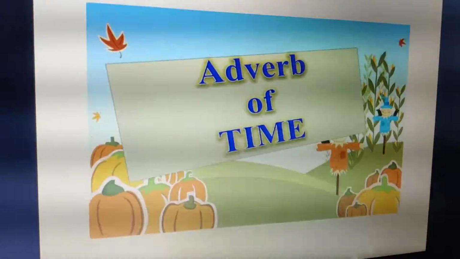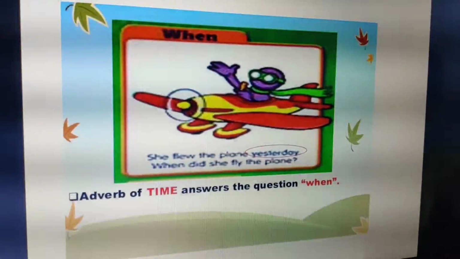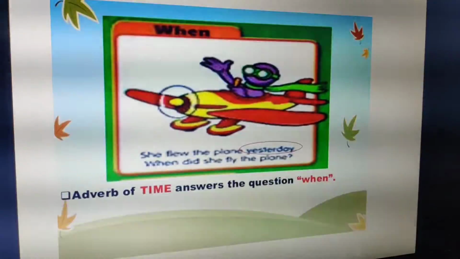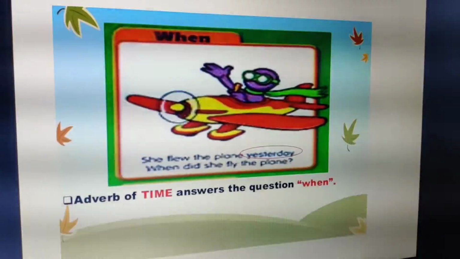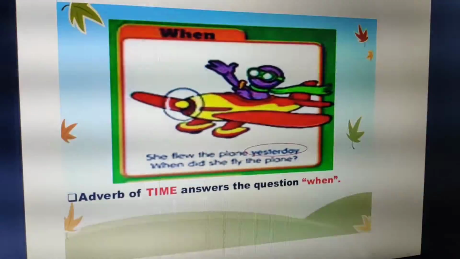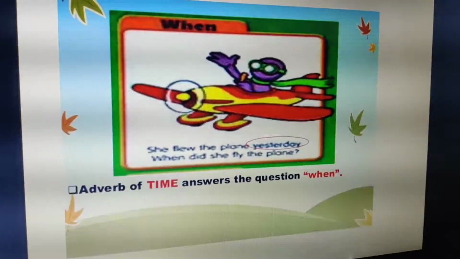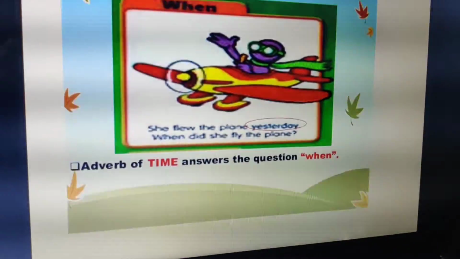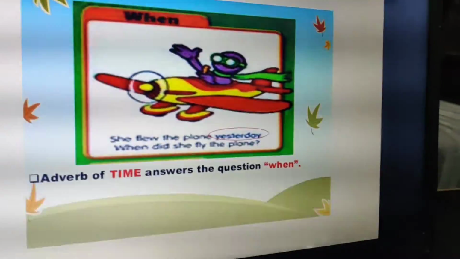Now let us come to the next one, which is adverb of time. Adverb of time answers to the question when. See the sentence. I know it is not clearly visible, but I'll read the sentence. She flew the plane yesterday. So if I ask you, when did she fly the plane? You will answer to me yesterday. So if I am getting the answer to the question when, that is adverb of time.